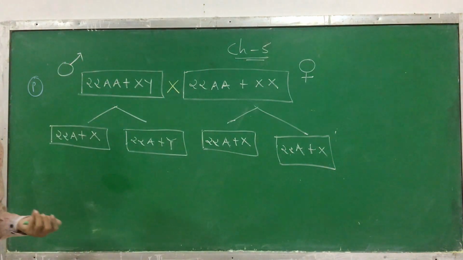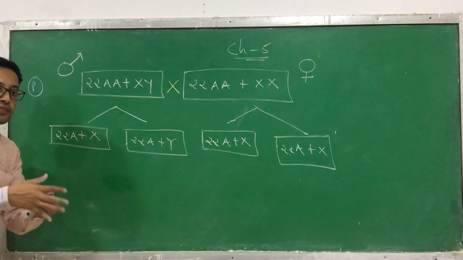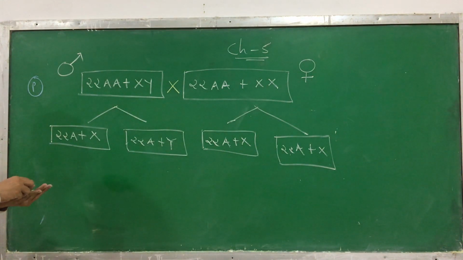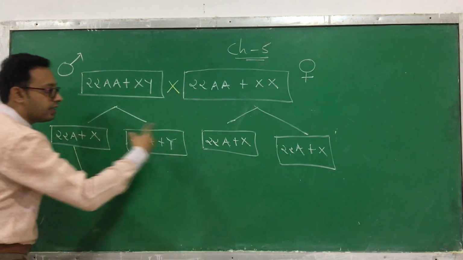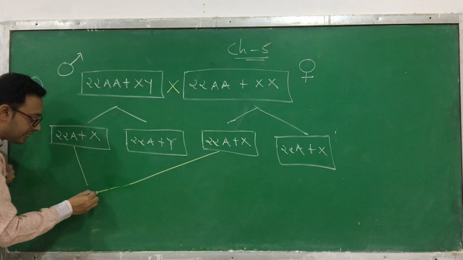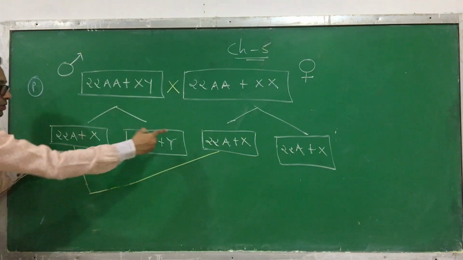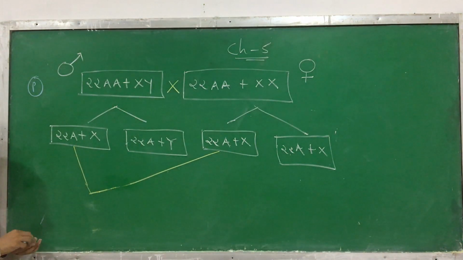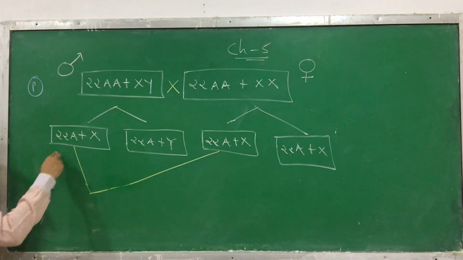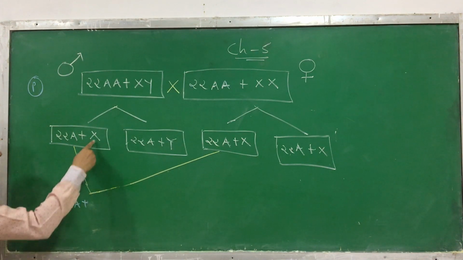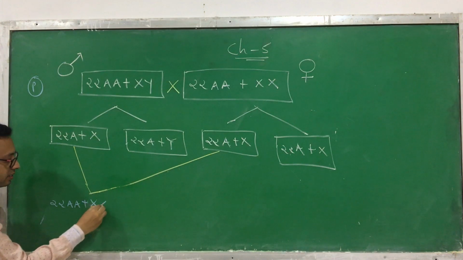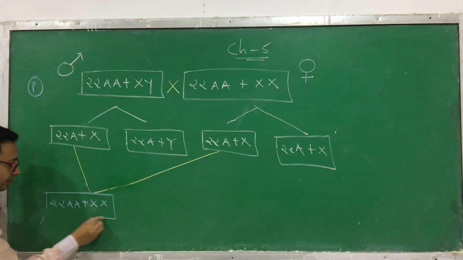Now you know that during reproduction there is a fusion of gametes. A fusion of gametes takes place during reproduction. So take one male gamete and one female gamete, and fuse them together. When they are fused, what does it result in? Here, 22AA plus X and X. This is one possibility.